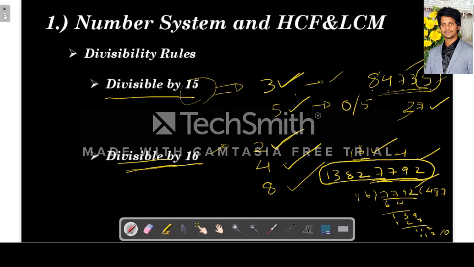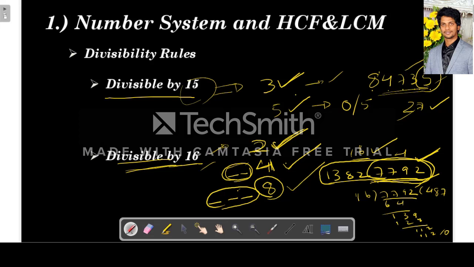I'll tell it again. For a number to be divisible by 2, the last digit must be divisible by 2. For a number to be divisible by 4, the last two digits must be a multiple of 4. Similarly, for a number to be divisible by 8, the last three digits must be a multiple of 8. For a number to be divisible by 16, the last four digits must be a multiple of 16.